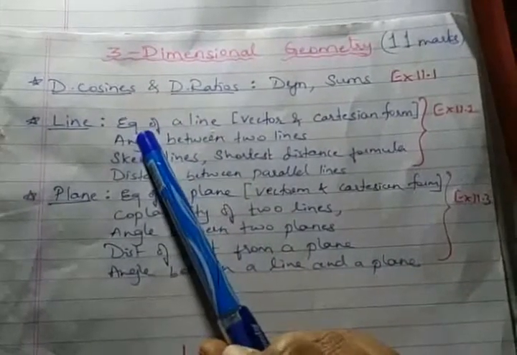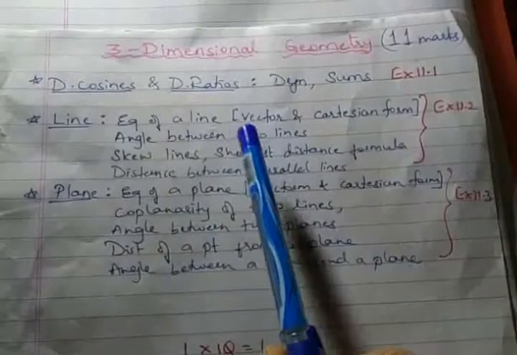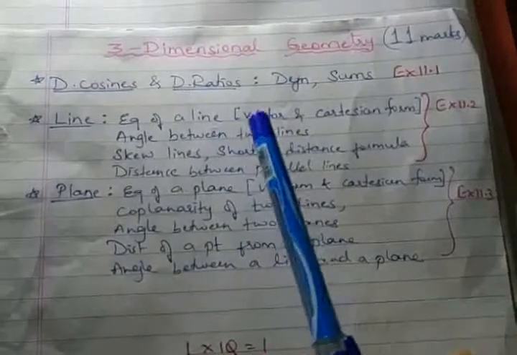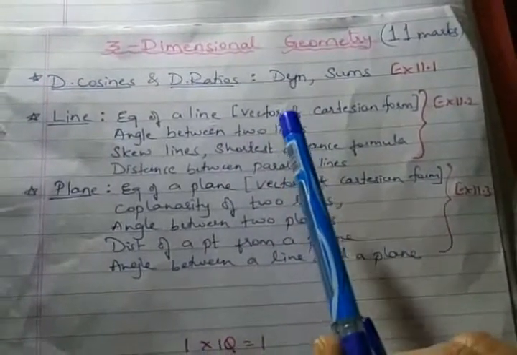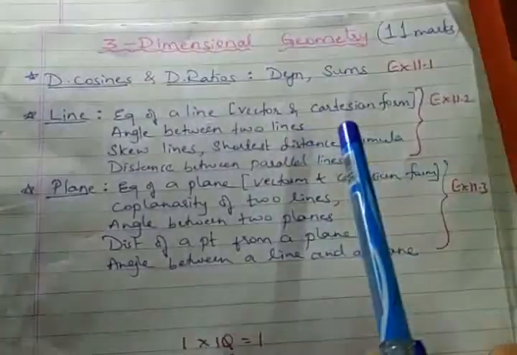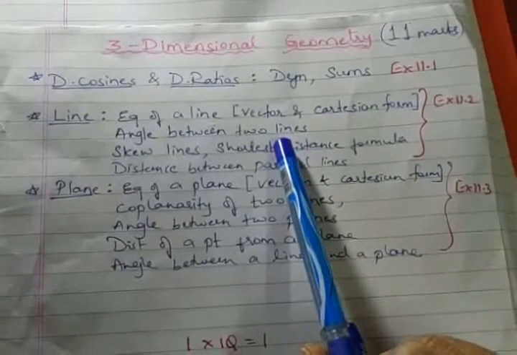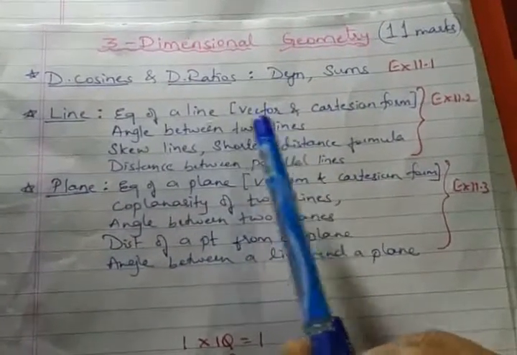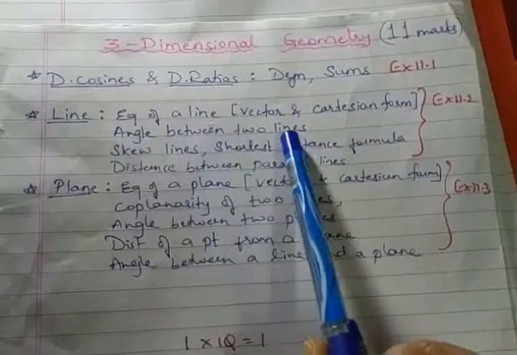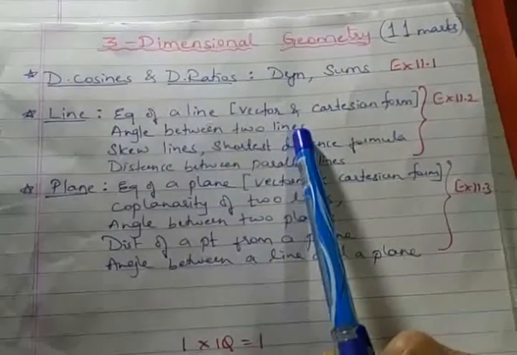So first part, equation of line, followed by angle between 2 lines. In PUC first year, you have already done angle between 2 lines, and I hope you can remember the formula, tan theta is equal to mod of m1 minus m2 whole divided by 1 plus m1 into m2. So what you have done in 2D, almost the same steps we will follow in 3D also. So in 3D, after learning the line, you'll move on to angle between 2 lines. Given 2 lines, finding the angle between them. So we have a formula for this.